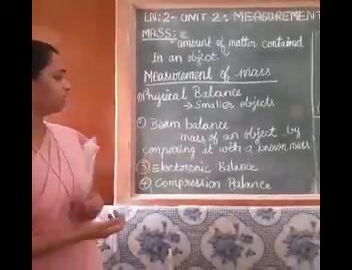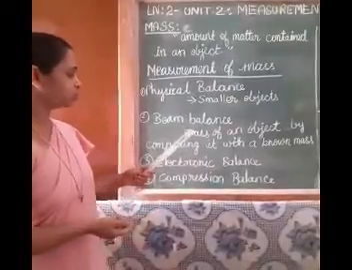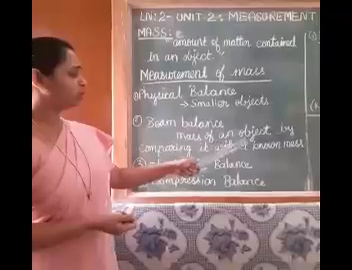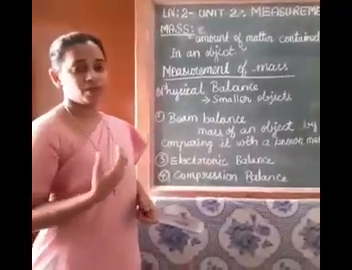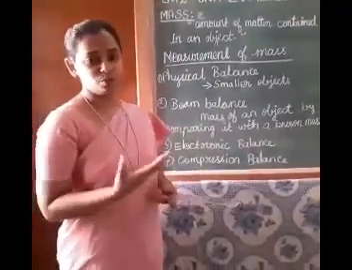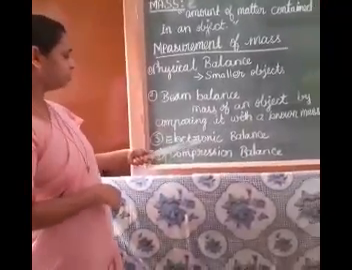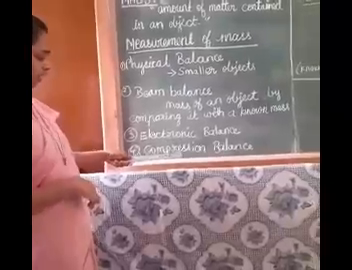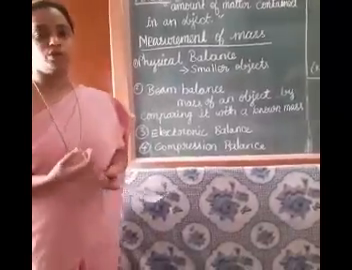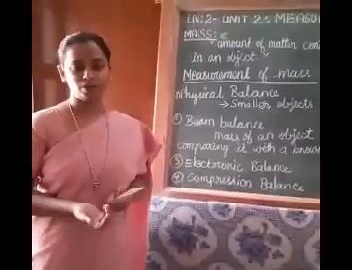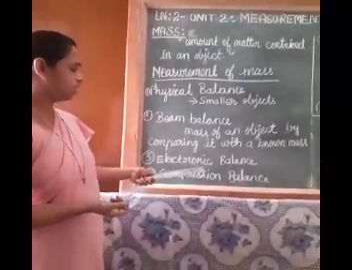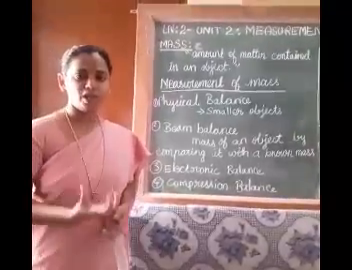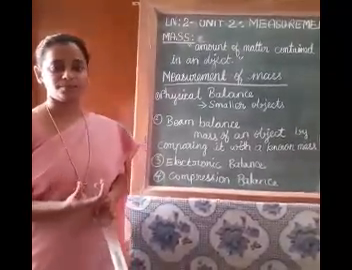Next one, beam balance. Beam balance is used to measure the mass of an object by comparing it with the known mass. For example, it is used to measure the mass of vegetables. And nowadays, electronic balance and compression balance are used to measure the mass of any object, because these give the mass of an object very accurately and quickly.